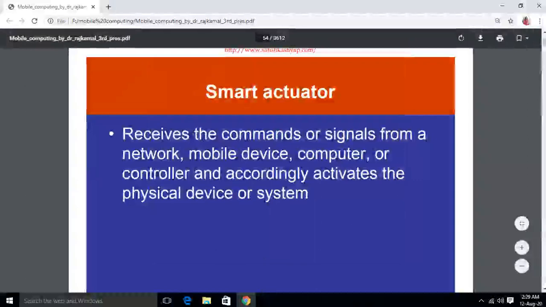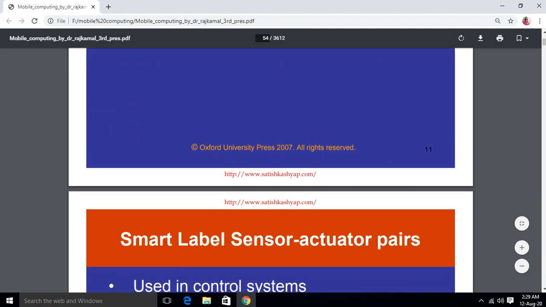What are smart actuators? These smart actuators receive commands or signals from a network, mobile devices, computers or controller, and accordingly activate the physical device or system. So after receiving the commands from various devices like mobile devices, network, computer or controller, the other physical device or system works correspondingly. This is what smart actuators are.